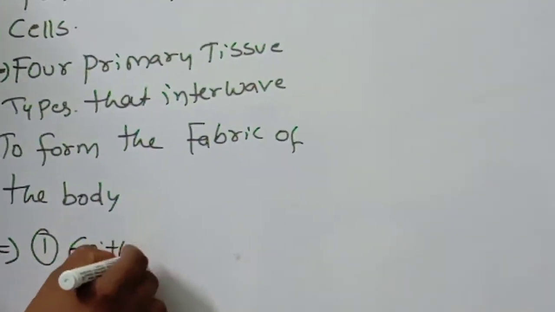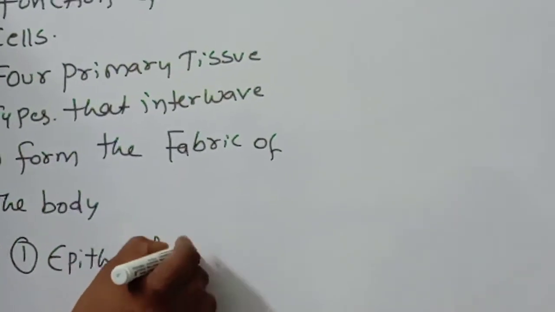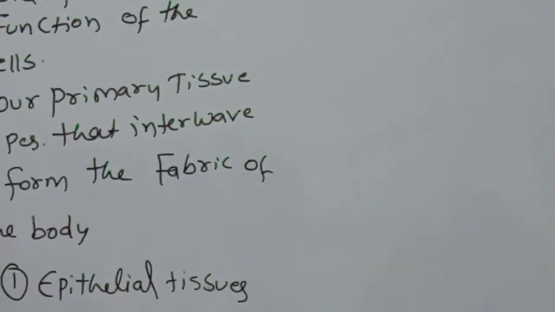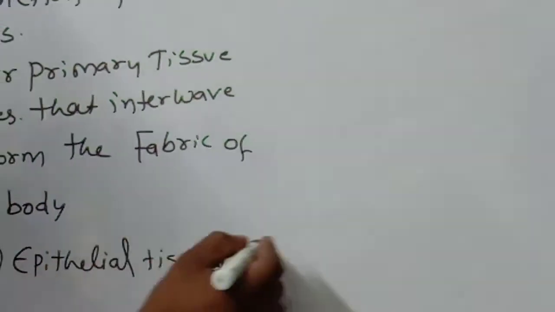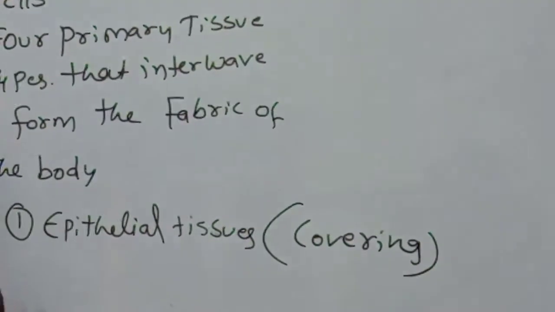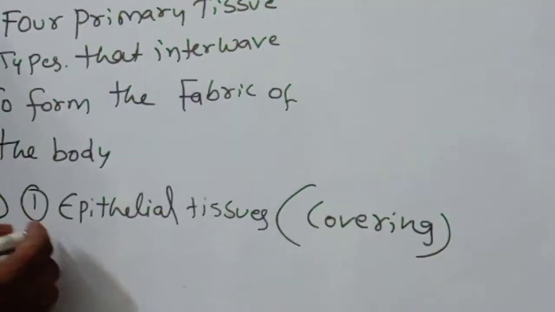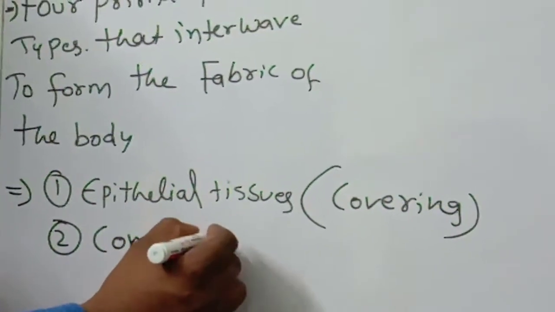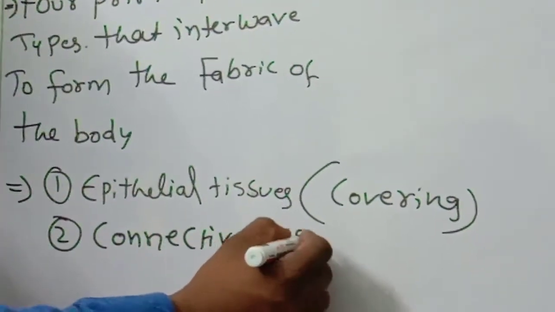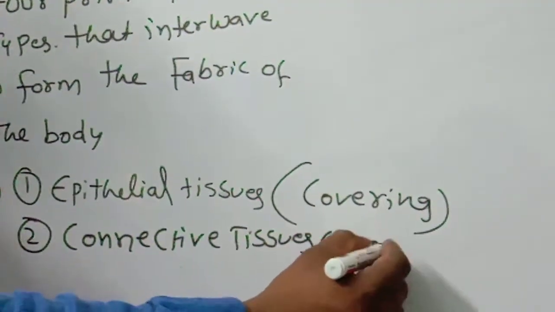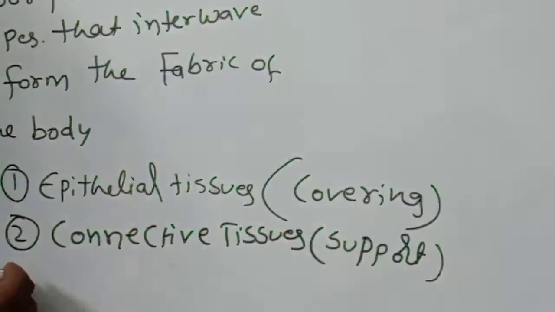Epithelial tissues. Number one, epithelial tissues, for covering. This point you should remember. The next one, the connective tissues. What do you call the second one? We call it connective tissue. What is the connective tissue's function? The connective tissues are helpful for support.